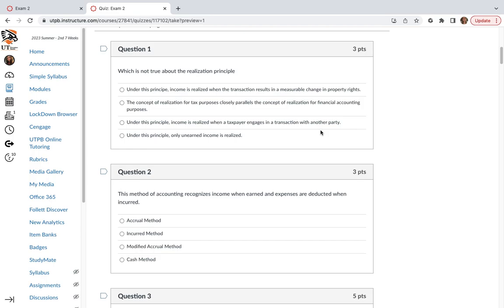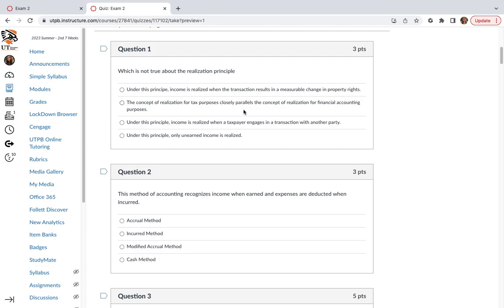This is exam 2, the review for this. So for question 1, which is not true about the realization principle? Let's read the options. Under this principle, income is realized when the transaction results in a measurable change in property rights. That is correct.